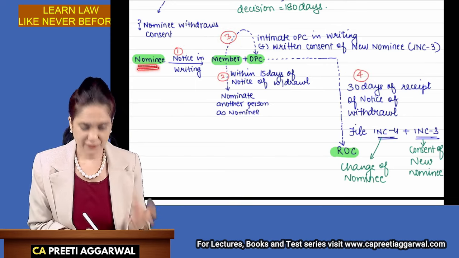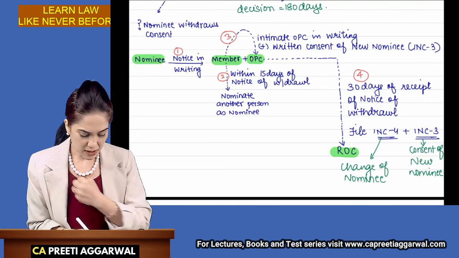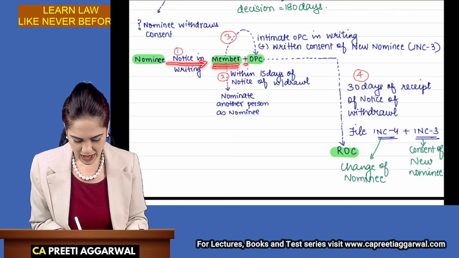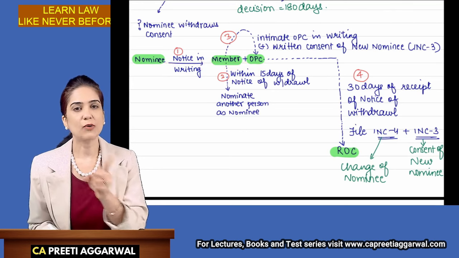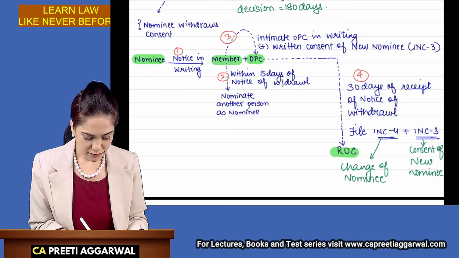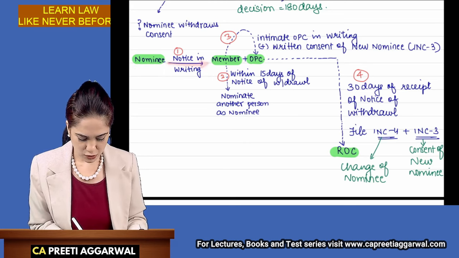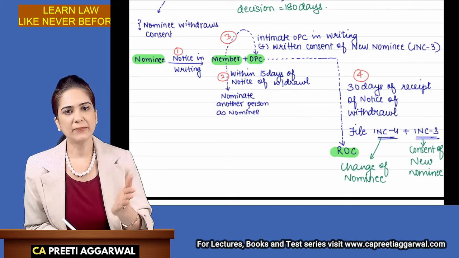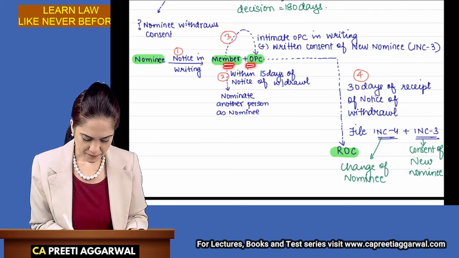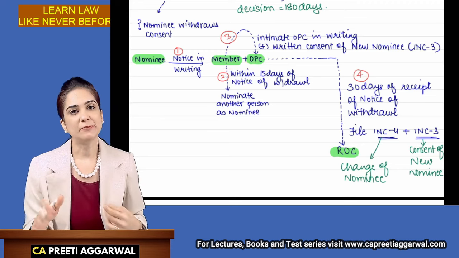The nominee, if he wants to withdraw his consent, will give a notice in writing to the member and the OPC. Okay, so see how I have written. The nominee, if he wants to withdraw his consent, will give a notice of withdrawal in writing to the member and the one-person company. See, why do we need to give it to both? Because a one-person company is a separate person in the eyes of law.